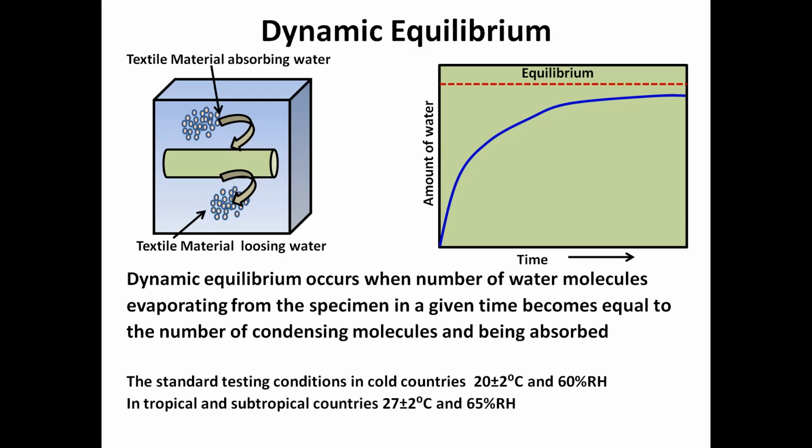This dynamic equilibrium becomes important when, suppose, you are going to design a dress for a player, or a person who is working out at a high energy level. Whatever sweating comes from the body should immediately come out. If it achieves the dynamic equilibrium, it means if further sweating happens, if further humidity increases, then the person will start to feel uncomfortable.